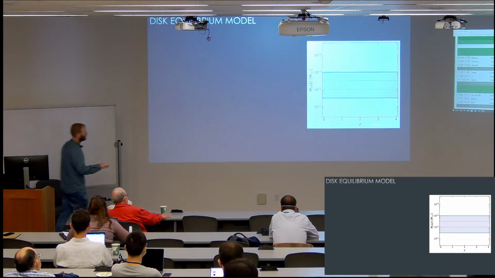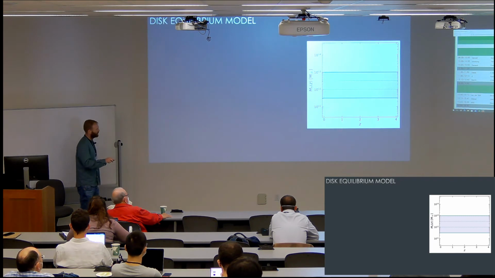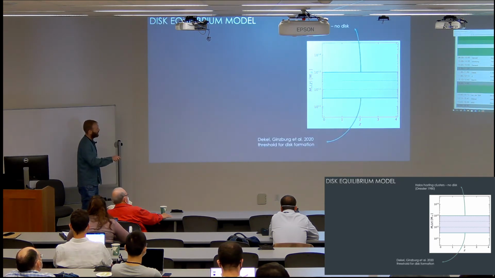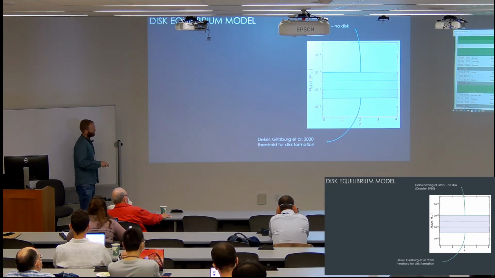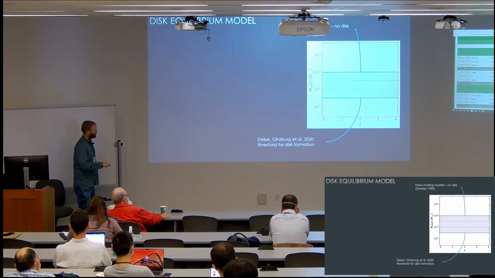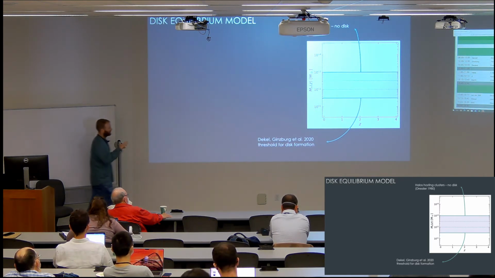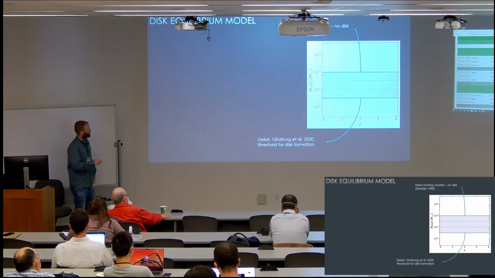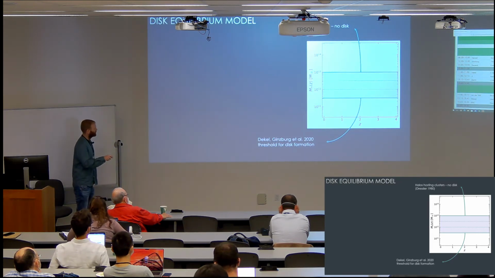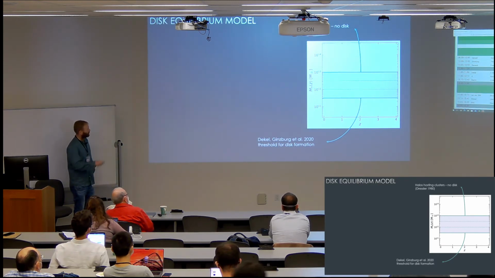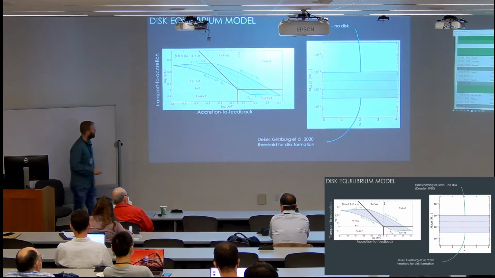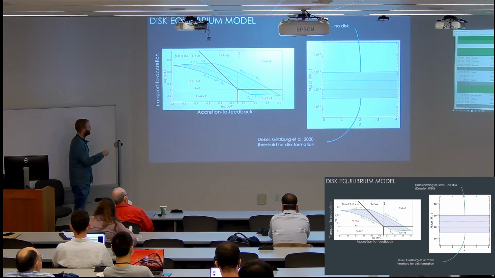However, not at all redshifts do we expect galaxies to be disks. There's actually a finite halo mass range at which the galaxy inside the dark matter halo is expected to be a disk. So the lower threshold is from a study we did a couple of years ago, where the disks are disrupted quickly due to frequent mergers. The upper threshold is where we expect the halos to host clusters, in which we do not expect the central galaxy to be a disk. So when the halo is in this shaded region, we expect the central galaxy to be a disk. And this shaded region here is transformed into the shaded region in this plane.